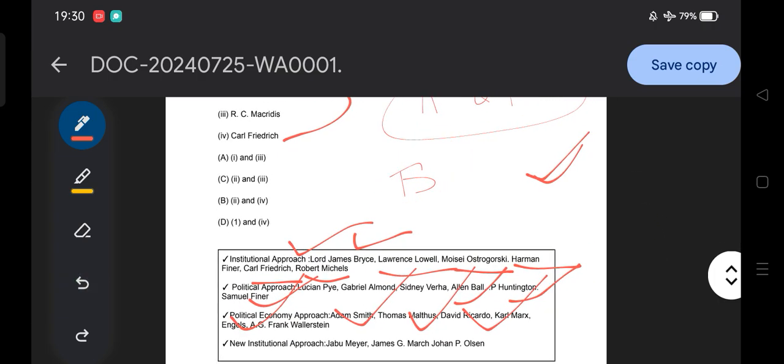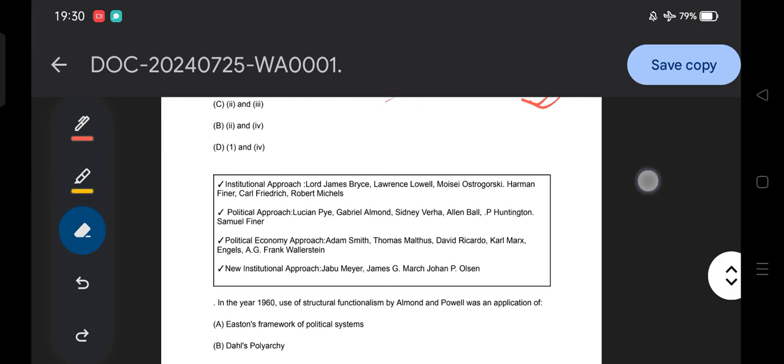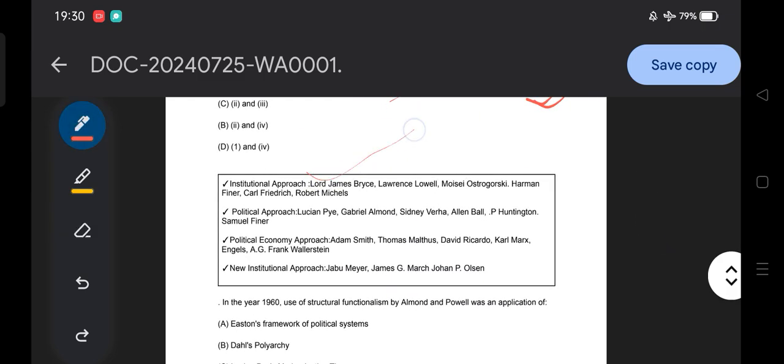Let's see quickly the different approaches to comparative politics. For the institutional approach, the scholars are Lord James Bryce, Lawrence Lowell, Moisei Ostrogorski, Herman Finer, Carl Friedrich, Robert Michels. Political culture approach: Lucian Pye, Gabriel Almond, Sidney Verba, Samuel Huntington.